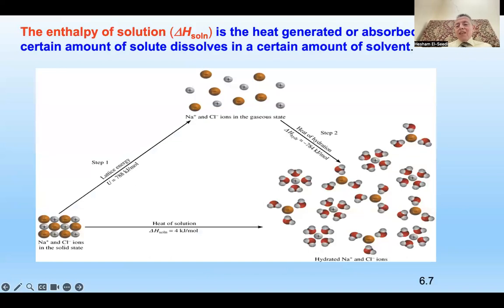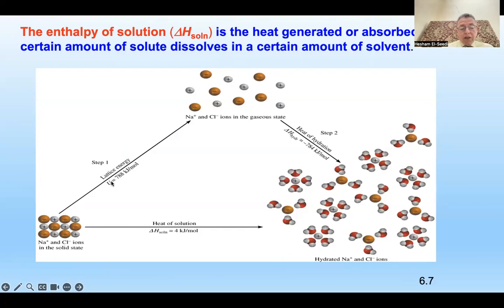Now look at the next example. What is the difference? Look, take a few seconds. What is the difference between such states, step 1 and step 2? Here, sodium chloride, which we use in our daily life. Step 1, this is the energy, and this is in the gas state. Now this is step 2, the heat of hydration. When it is hydrated, sodium chloride gives you ions. So this is a solid state, and here is the liquid state.